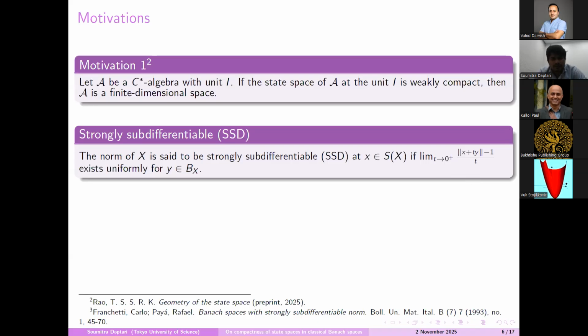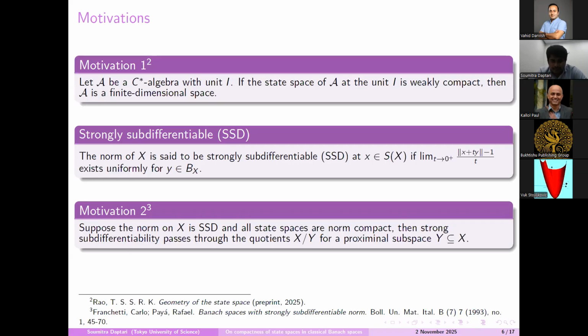And one can also check that Gateaux differentiability plus this strong subdifferentiability holds if and only if we have Fréchet differentiability. Now the motivation behind the study of norm compactness of state space is the following. If the norm of a Banach space is SSD and all state spaces are norm compact, then this SSD passes through the quotient. Here we consider that the subspace Y is a functional subspace. In general it is not true, but if we assume that all state spaces are norm compact, then it is true.